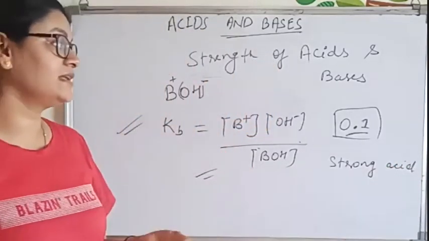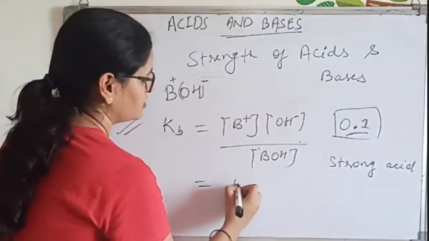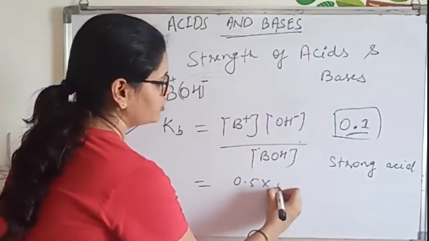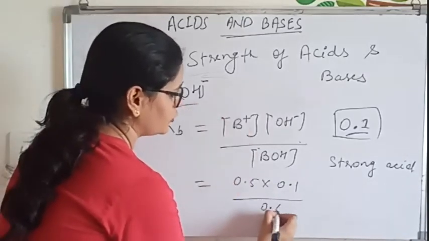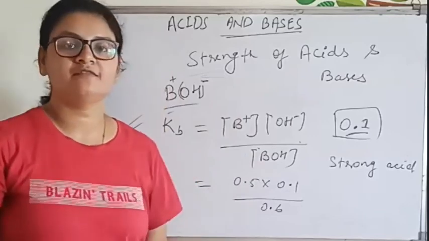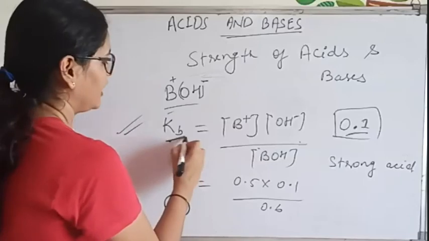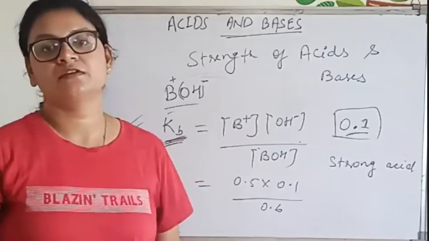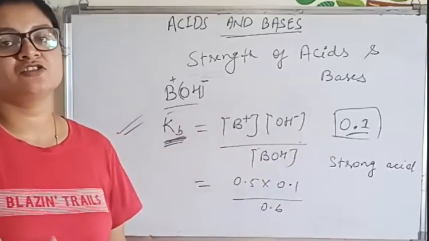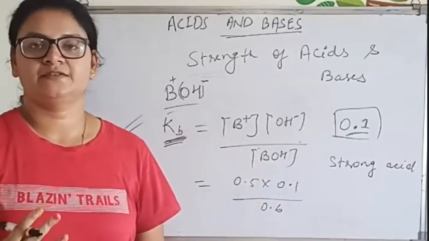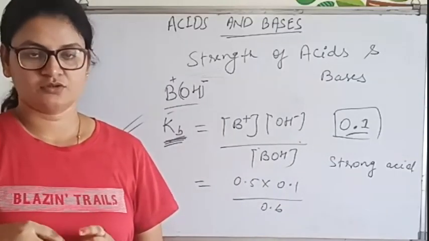And if it is less than 0.1, suppose you have calculated with some values given, suppose 0.5 into 0.1 into 0.6, and you are getting less than 0.1, that means the given base, as we are calculating Kb, will be a weak base. And if you are getting more than 0.1, that means your given base will be a strong base. Clear? Okay, ma'am.